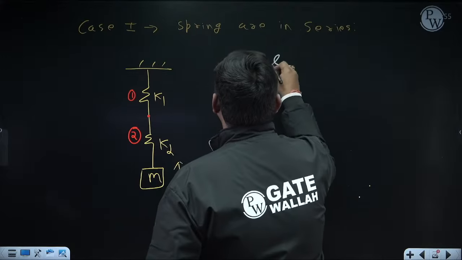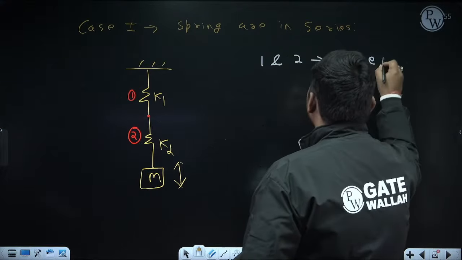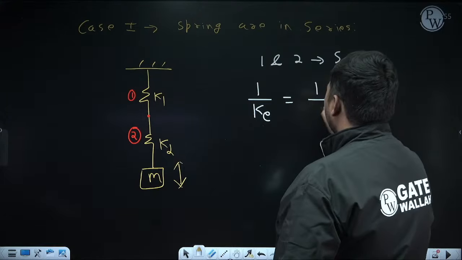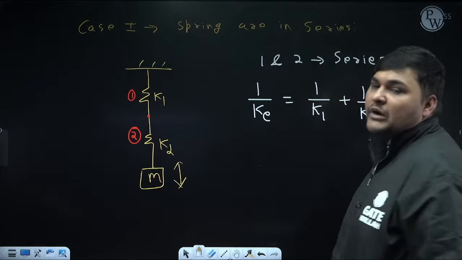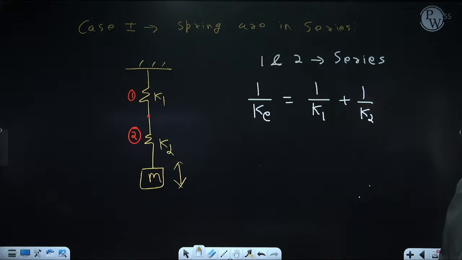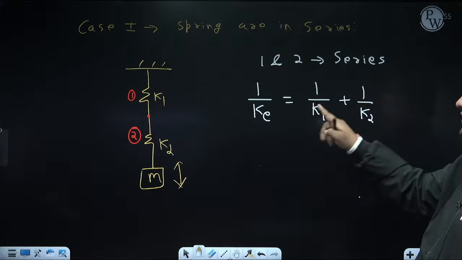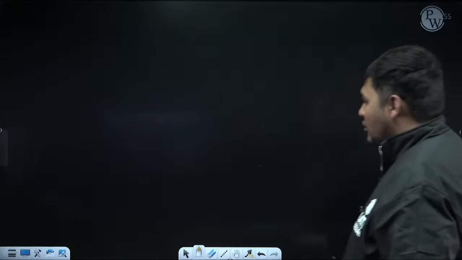Here, springs 1 and 2 are in series. Suppose their equivalent stiffness I am denoting as Ke. So the formula to calculate Ke is 1 upon Ke equals 1 upon K1 plus 1 upon K2. Similarly, if one more spring whose stiffness is K3 is also in series, add plus 1 upon K3. You can calculate Ke. This is for series arrangement. I am not going into the derivation.